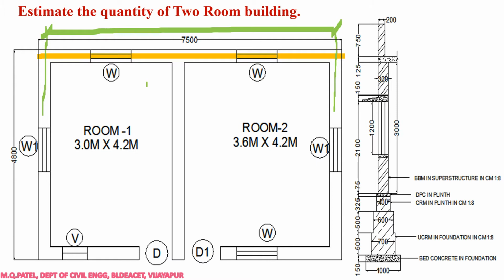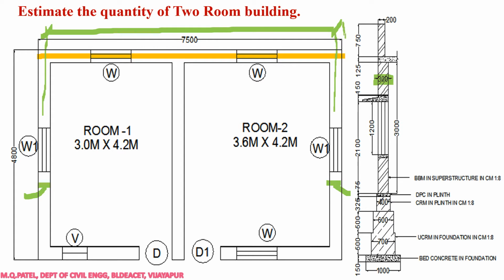Very simple. They have given the width of the wall, and the width of the wall is same. So what is the width of the wall? For that you have to refer to the section. Where is the brick masonry? This is the brick masonry, right? Here they have given 300 mm as the width of the wall, right? That means this is 300 mm, this is 300 mm.